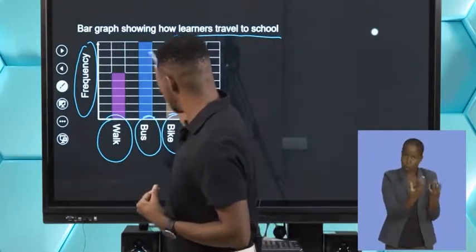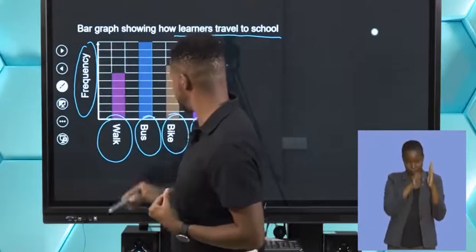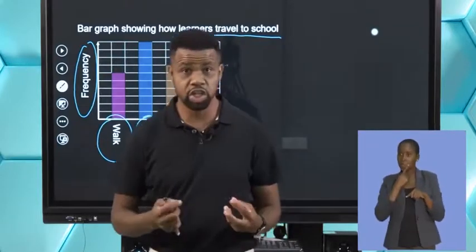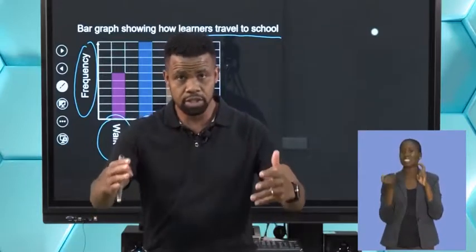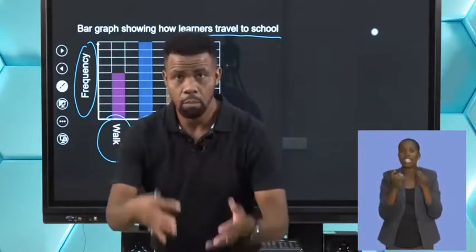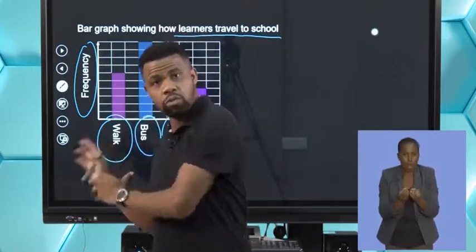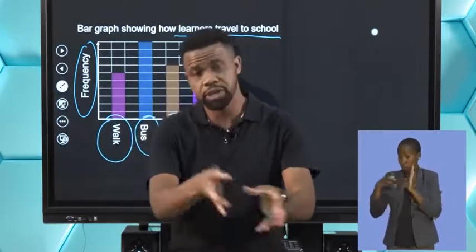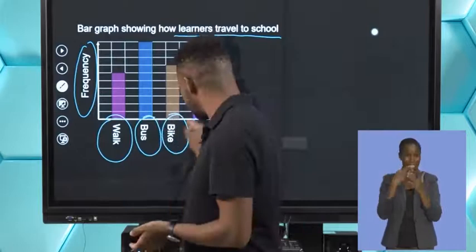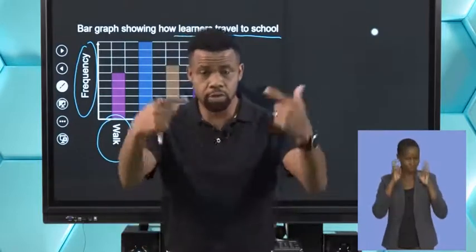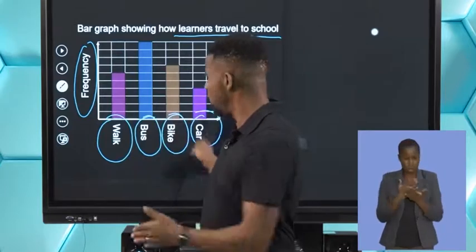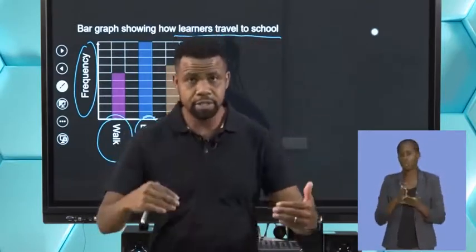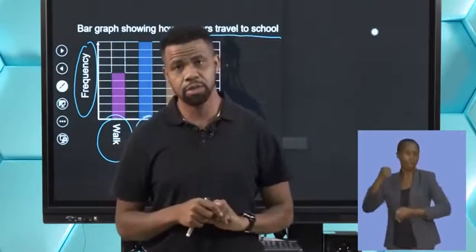And you can see, what we see here is that the bus bar is actually the mode. Mode implies the most occurring. Most of the learners at the school use a bus to get to school. So those are the categories, because we're talking about traveling to school. It can be walk, bus, bike, or car. And the frequency is the actual numbers.